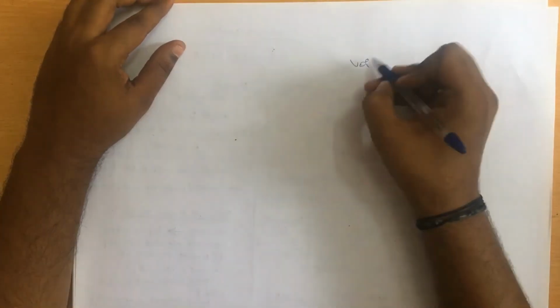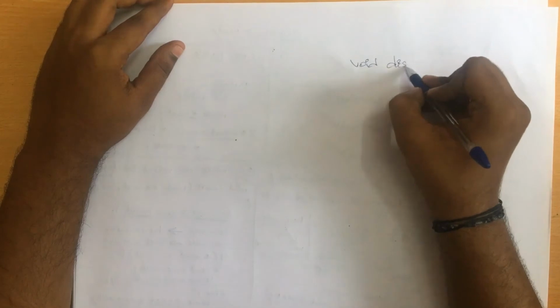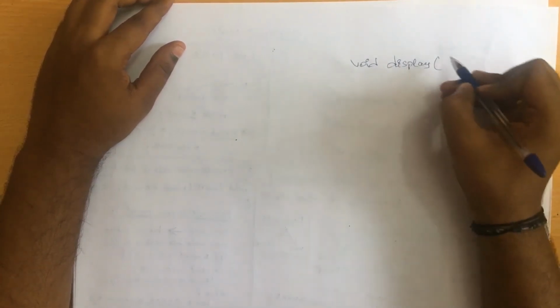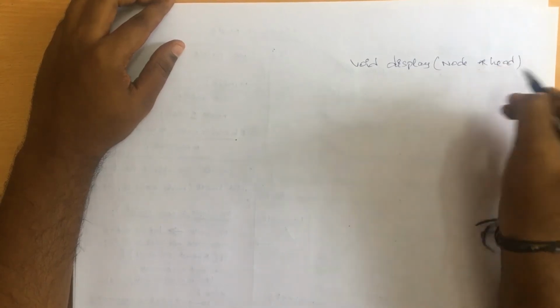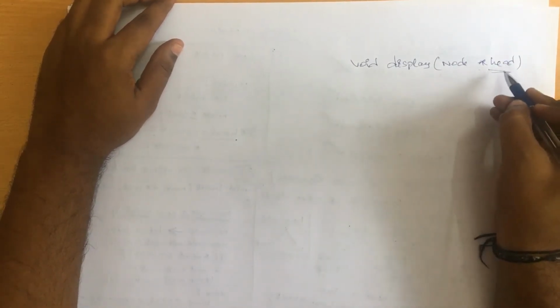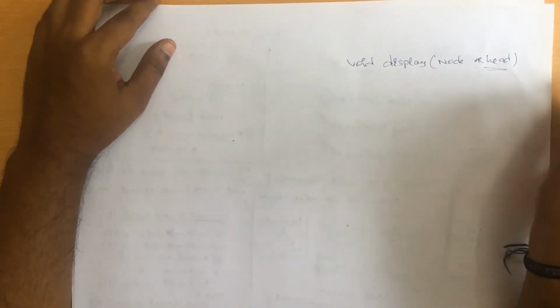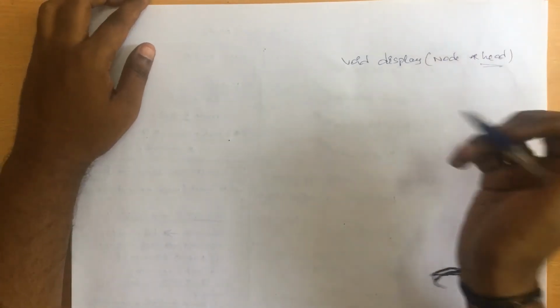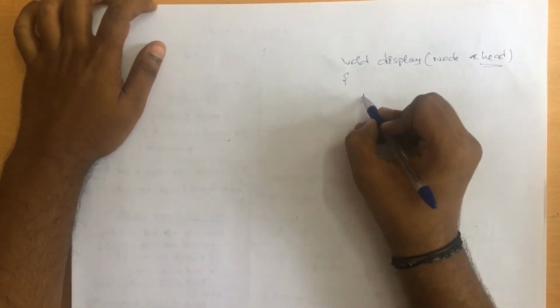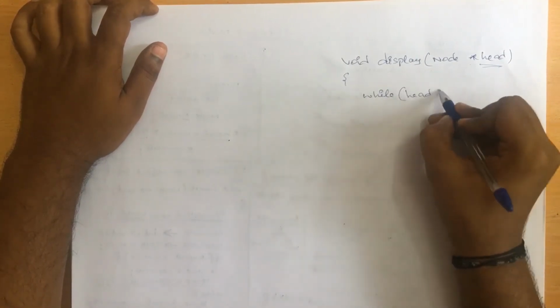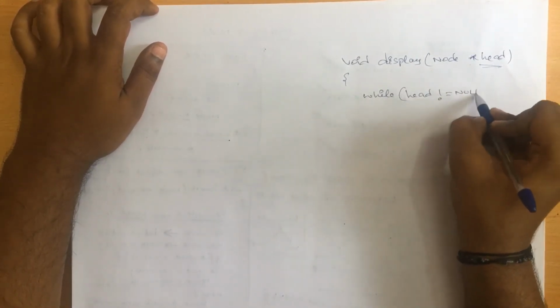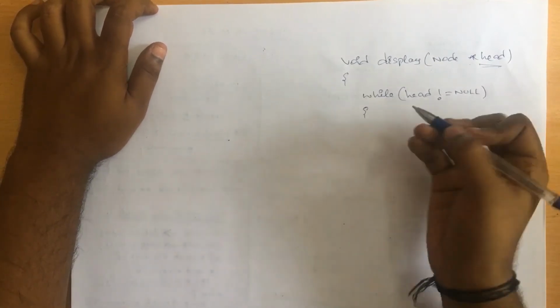So let's write the code to print all the values. So void display, and here we need to write node star of head. It is just a dummy variable, or you can say a local variable that is created for this function alone. Here I will write a while loop and check if head not equal to null, and I will run the loop.